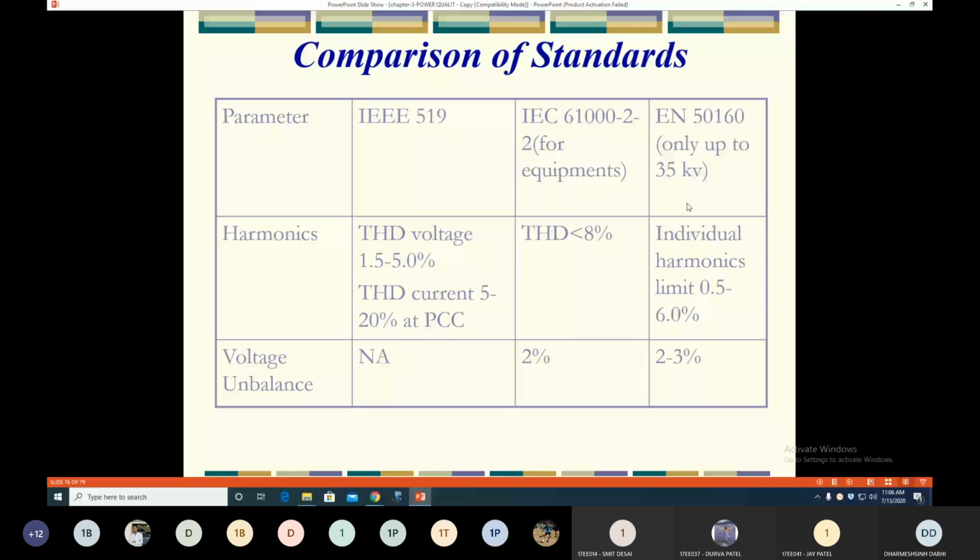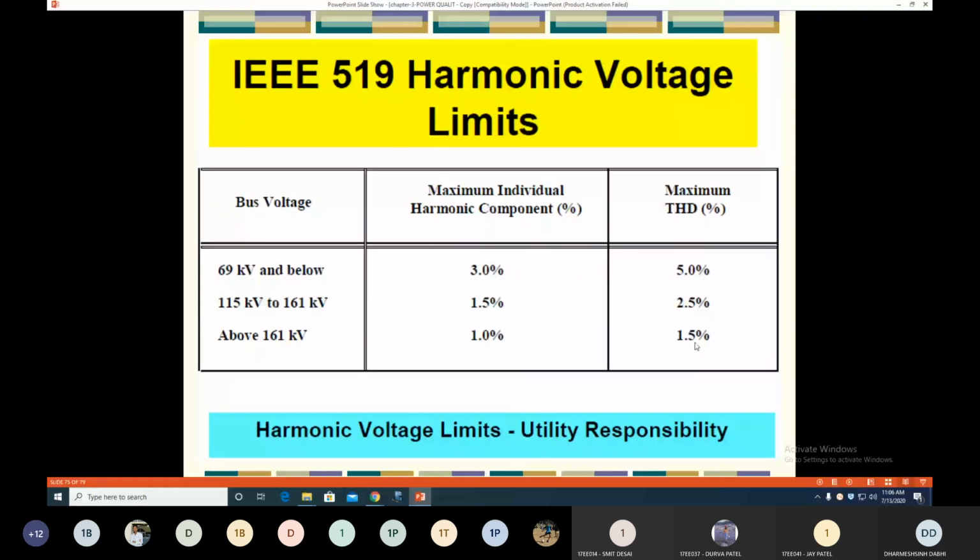First is the harmonic. In IEEE 519, the standard for harmonics is that THD voltage is between 1.5 and 5%. As you will see in the last slide, THD minimum is 1.5% and maximum is 5% as per the IEEE 519 standards.